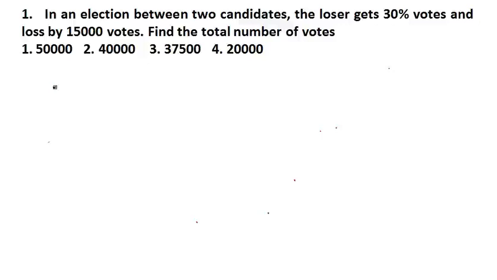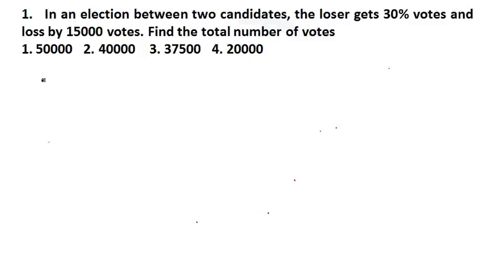I repeat again: if they don't mention invalid votes or people who don't go for voting, then just think that all those whose names are in the voter list have gone to cast their vote, and all votes are valid. Clear?